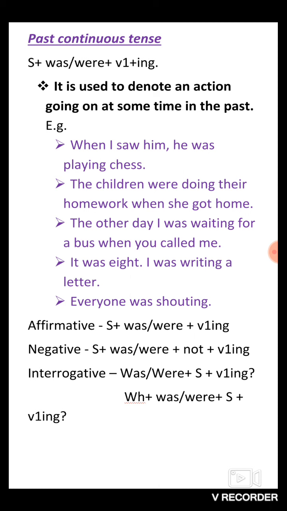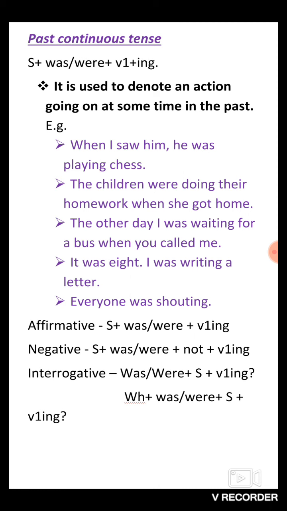So see the basic structure: subject plus was or were plus V1 plus ing. In this tense we will be using the helping verb was or were. Was should be used with a singular subject and were should be used with a plural subject. Since it is a continuous tense, we need to use the verb in ing form.